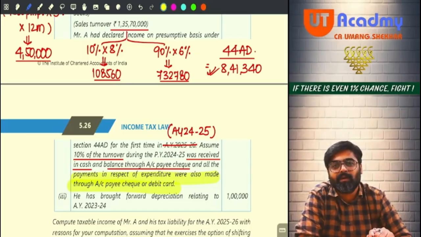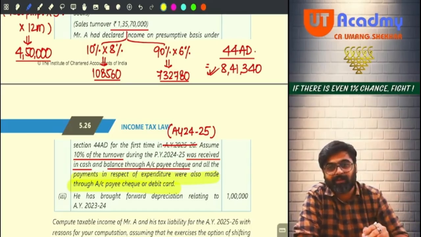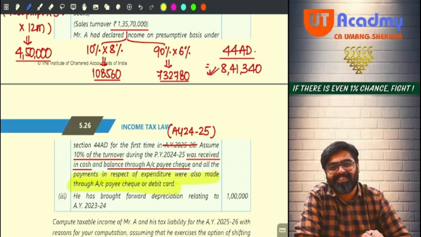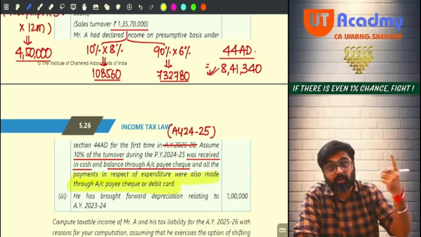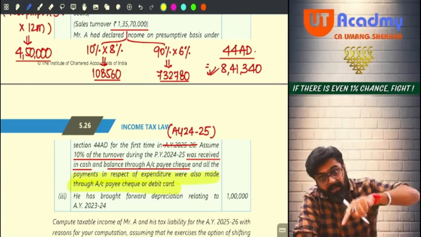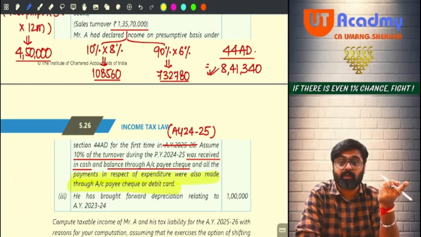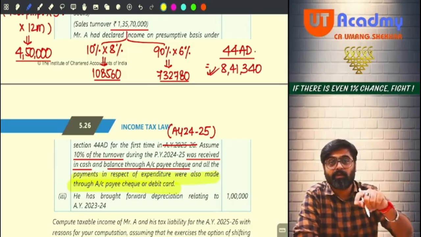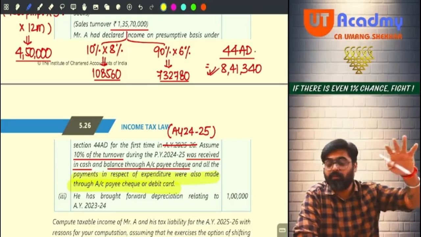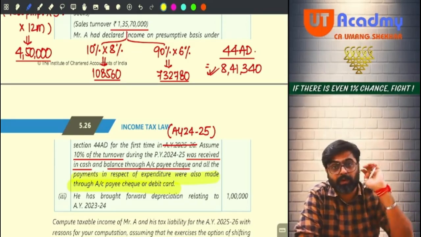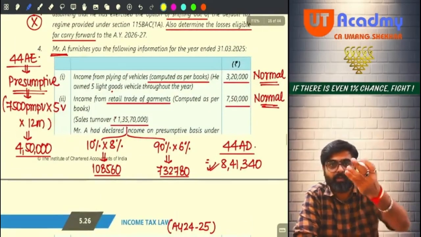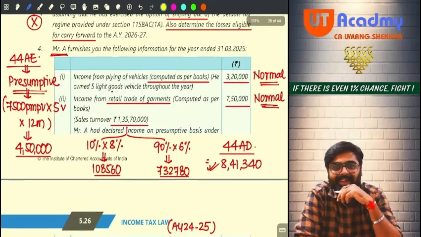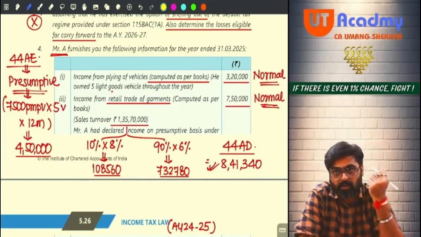Now tell me, is your turnover more than 1 crore? Yes. Are you following 44 AD? No. So if you would have followed 44 AD, even if your turnover was more than 1 crore, books were not required to be maintained and no audit was required. But are you following 44 AD? No. Definitely I'm going to show 7 lakh 50 only, no? Why would I pay tax on more amount, 8 lakh 41?